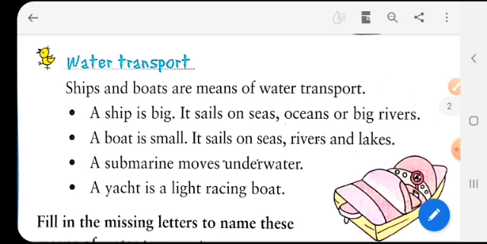A submarine moves underwater. So, there is another mode of transport. It is the submarine which moves below the water surface. Then we have the yacht. A yacht is a light racing boat. So it is a racing boat. It is generally used to race on the water.